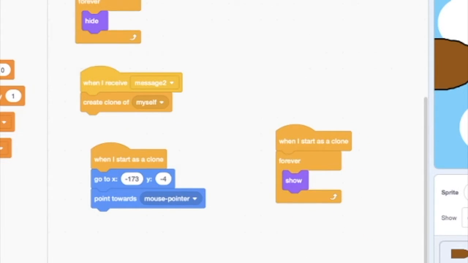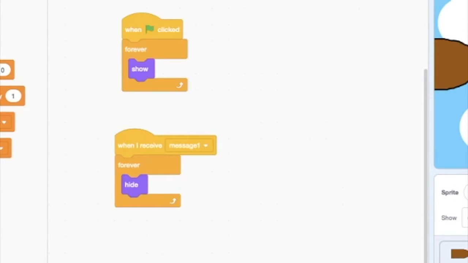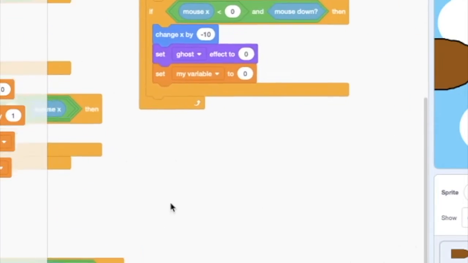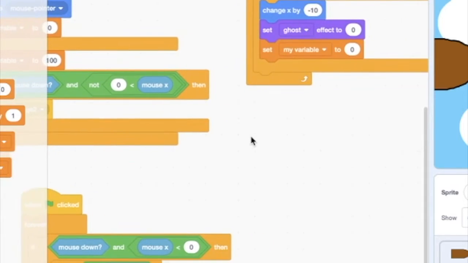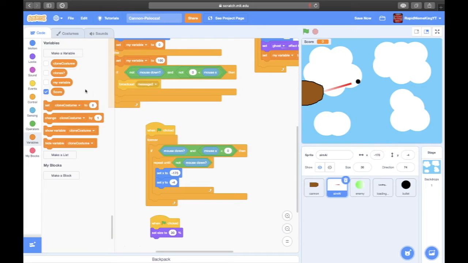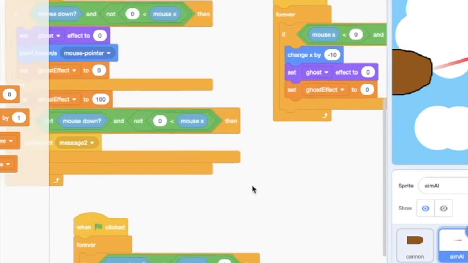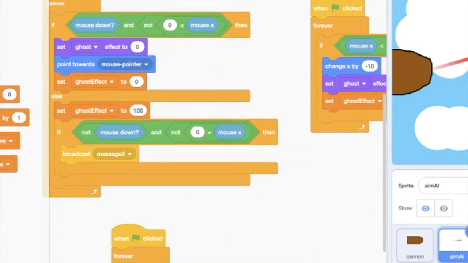Also, I don't know why my variable went there, so that's weird. Is there something I'm missing? Okay, yeah, here. Oh, actually, hold on. We need to keep that for the effect. So we're gonna have to call it ghost effect. I think that's correct. So let's hope that works.